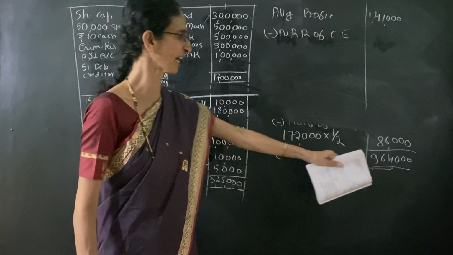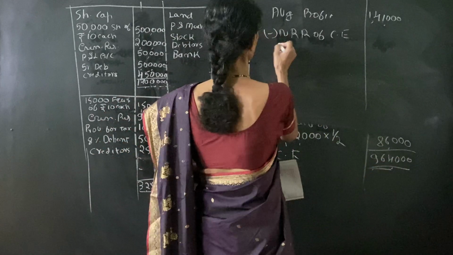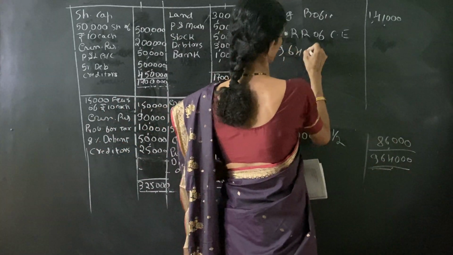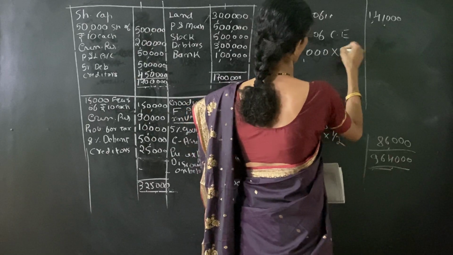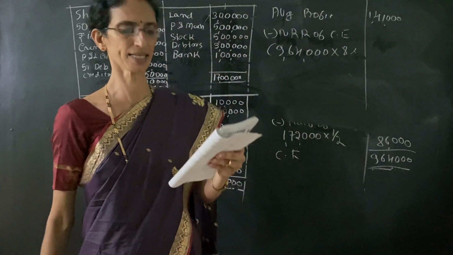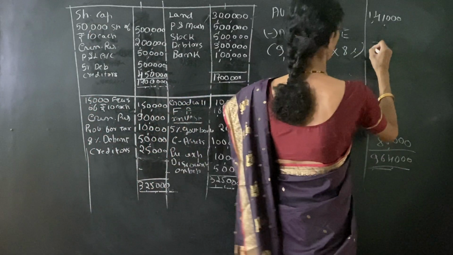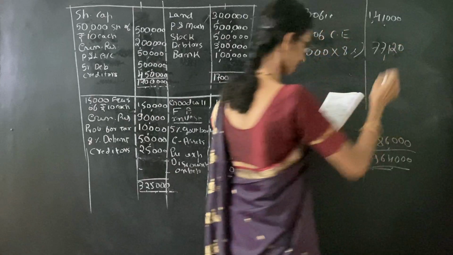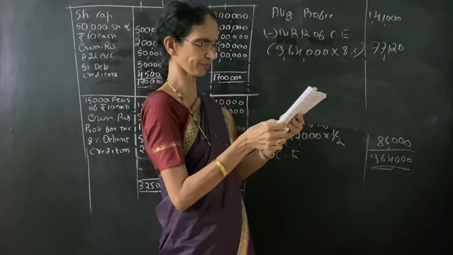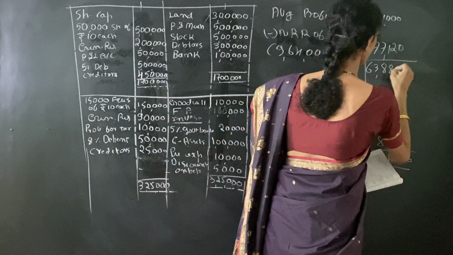In the second step we calculated the capital employed, it is 9,64,000. And in the problem the normal rate of return is given as 8%. So we get 77,120. So the super profit amount is 63,880.